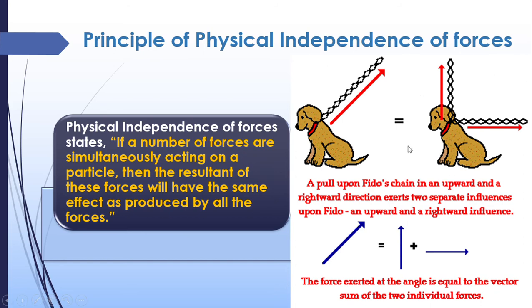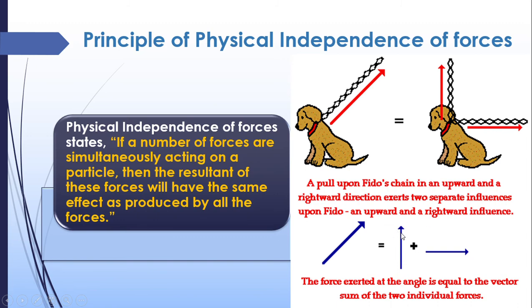For example, here a picture is given. There is a dog, its name is Fido. Fido has a chain on its neck. We are applying force upward as well as sidewards. We can apply force in both directions, but the resultant of the force will be in this direction, and it will produce the same effect as this plus this.